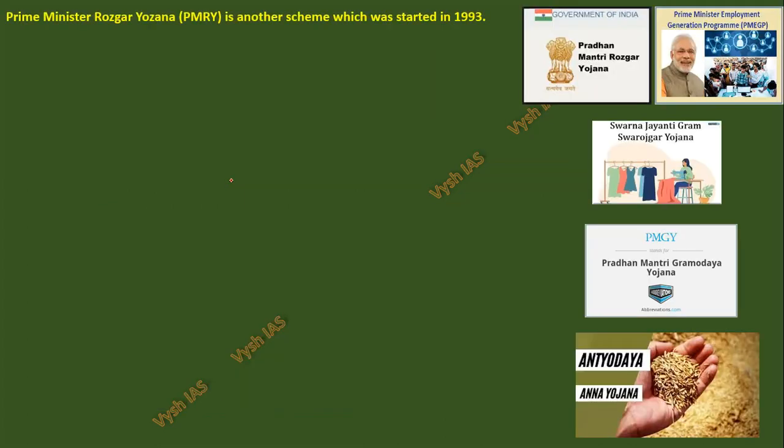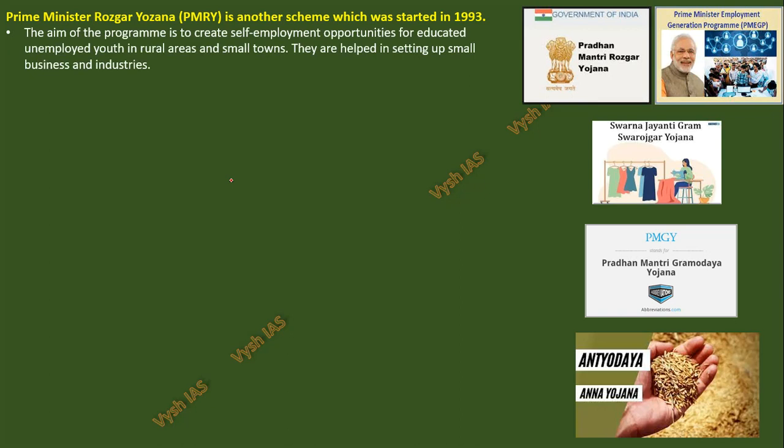Now again, different schemes, just one line each. Pradhan Mantri Rozgar Yojana is another scheme which was started in 1993. The aim of the program is to create self-employment opportunities for educated unemployed youth. This UPSC actually asked once, this exact word, educated unemployed, because sometimes they will say uneducated unemployed. That time it will be wrong. This scheme is for educated but unemployed youth in rural areas and small towns. They are helped in setting up small businesses and industry.